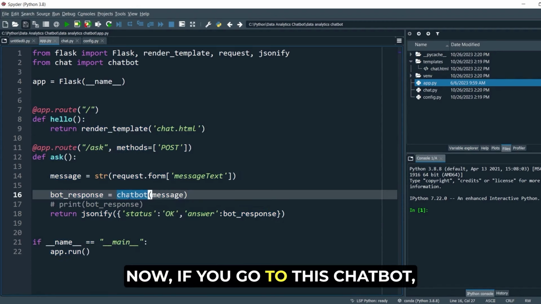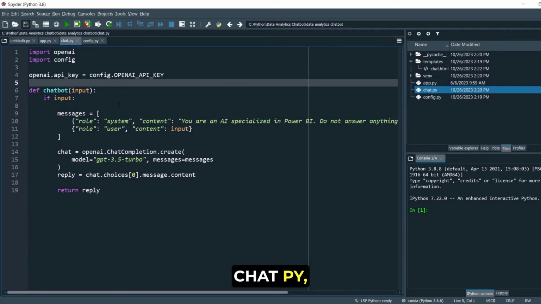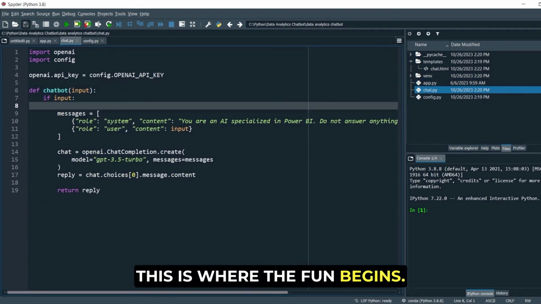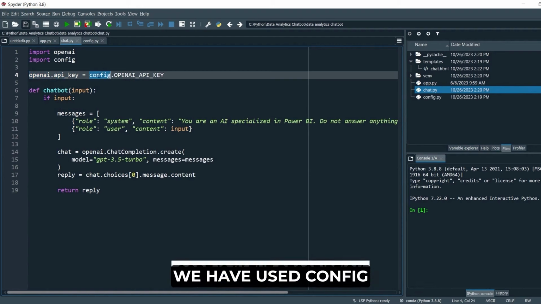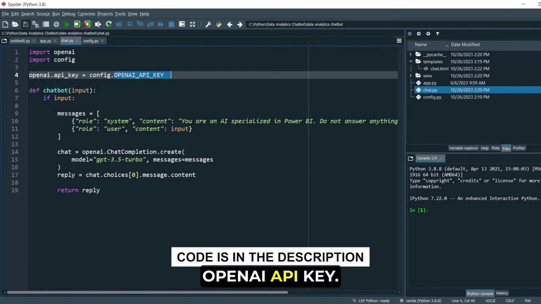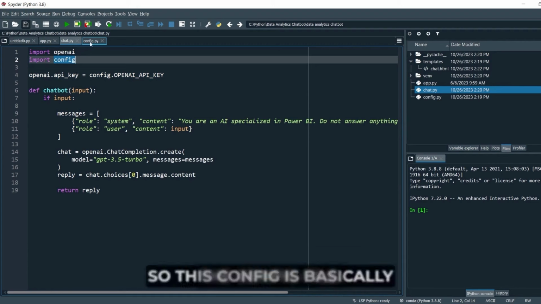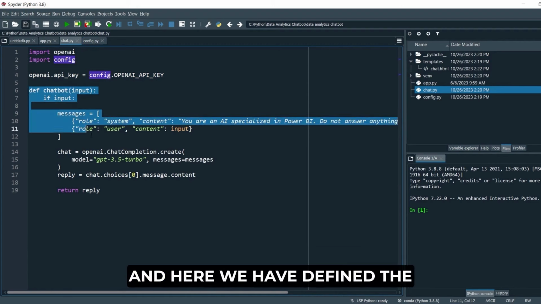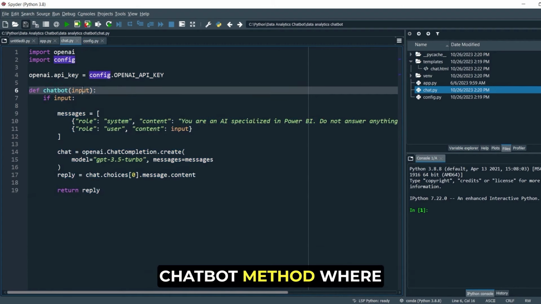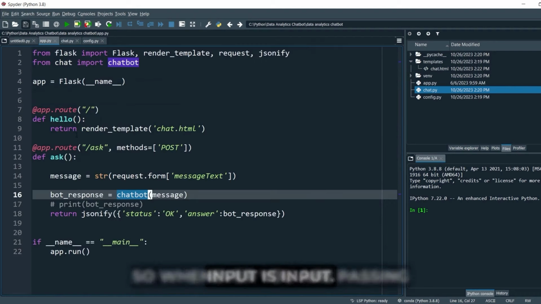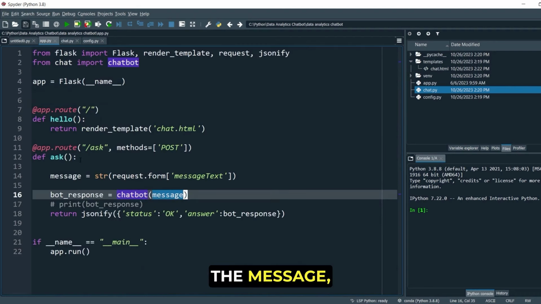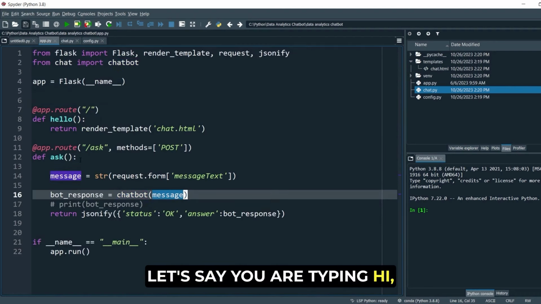Now if you go to this chatbot, chat.py, this is where the fun begins. Here we have used the config OpenAI API key. This config is basically the config file, and here we have defined the chatbot method where the input is input. So whenever you pass a message, let's say you're typing, hi, what is time intelligence DAX, can you write down the code for that?